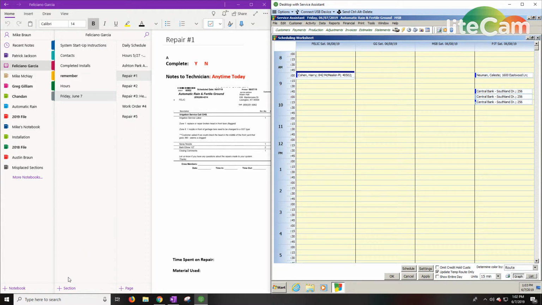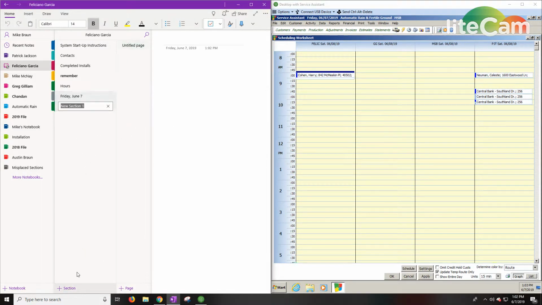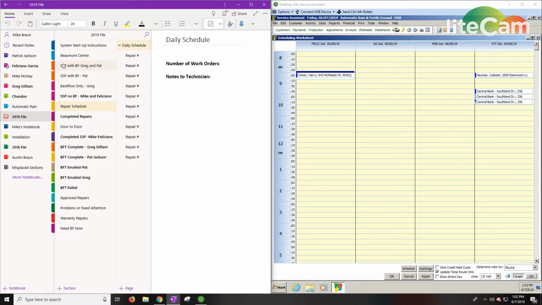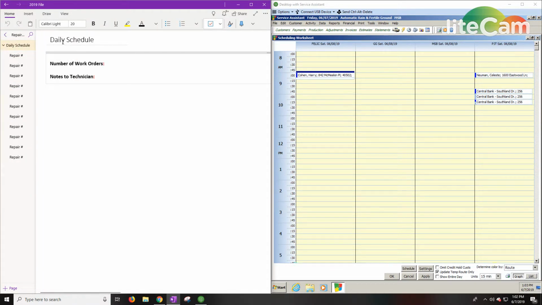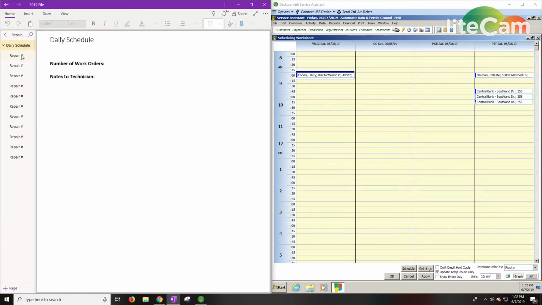First things first, you're going to have a section already created. And you need to bring over your schedule, your template, which in this case is going to be a repair schedule because it's repairs. It's not a system startup. So I'm going to select daily schedule, and I'm going to select a repair.